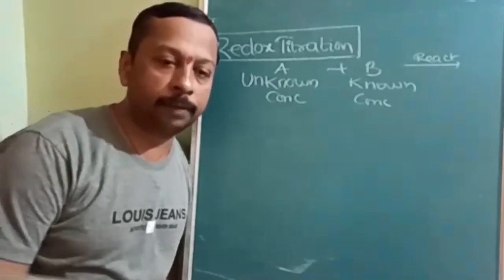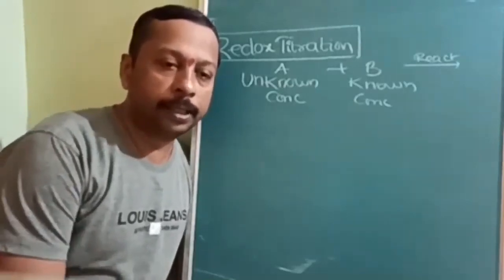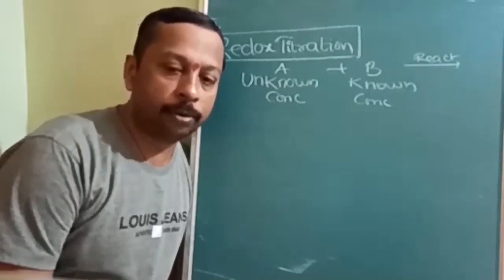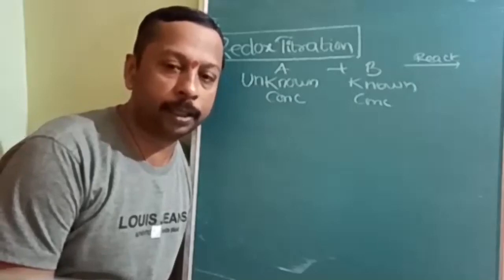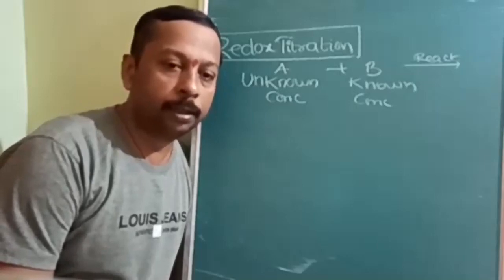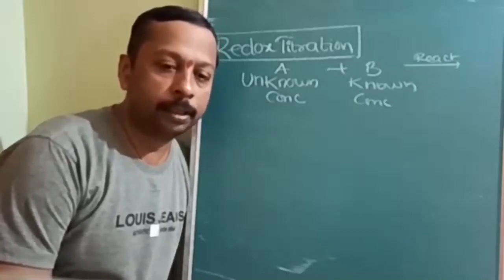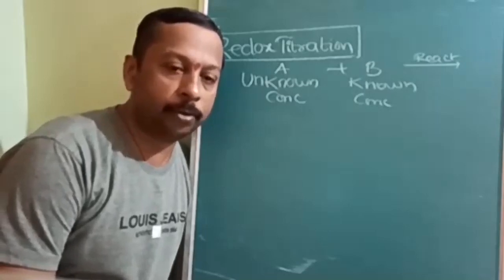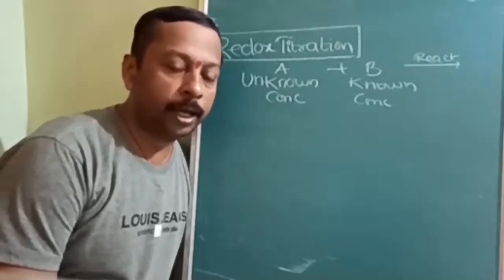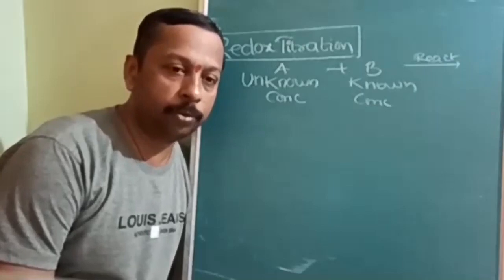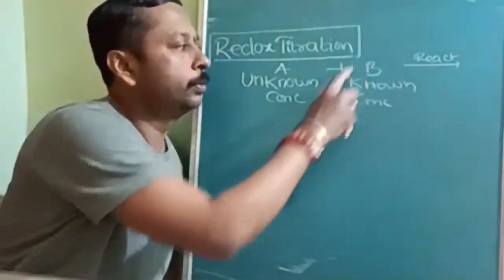Comparing oxidizing power and reducing power is already done in electrochemistry: how to identify which is the anode and which is the cathode once reduction potentials are given. If you have doubts, you can go through that lecture. Type electrochemistry, and in electrochemical cells you will find how to identify the anode. Anode means oxidation, oxidation means oxidizing potential, so oxidizing power is more. This is the way to select B.